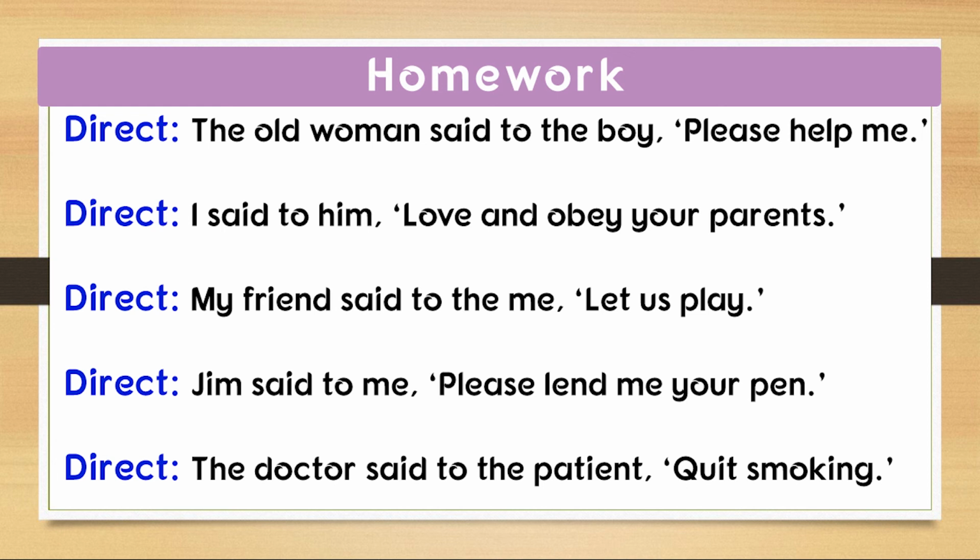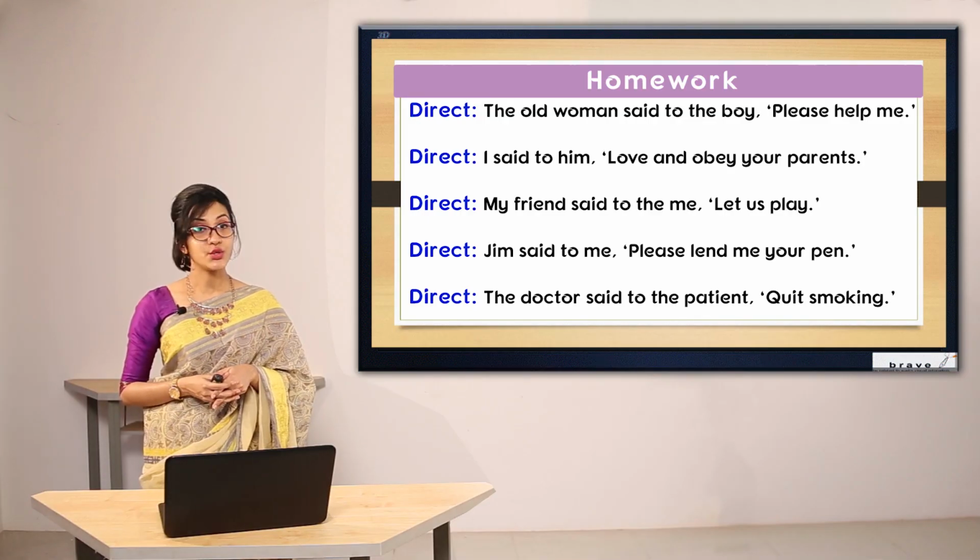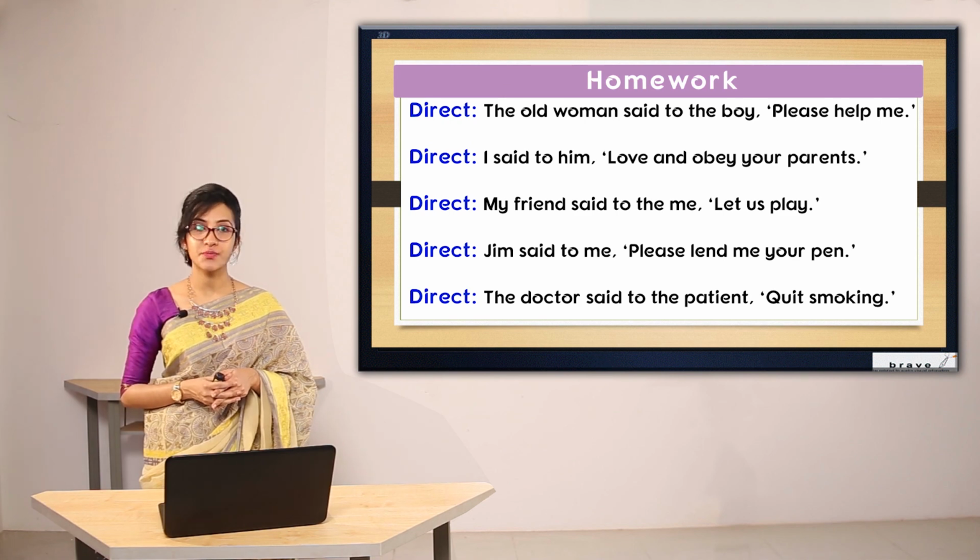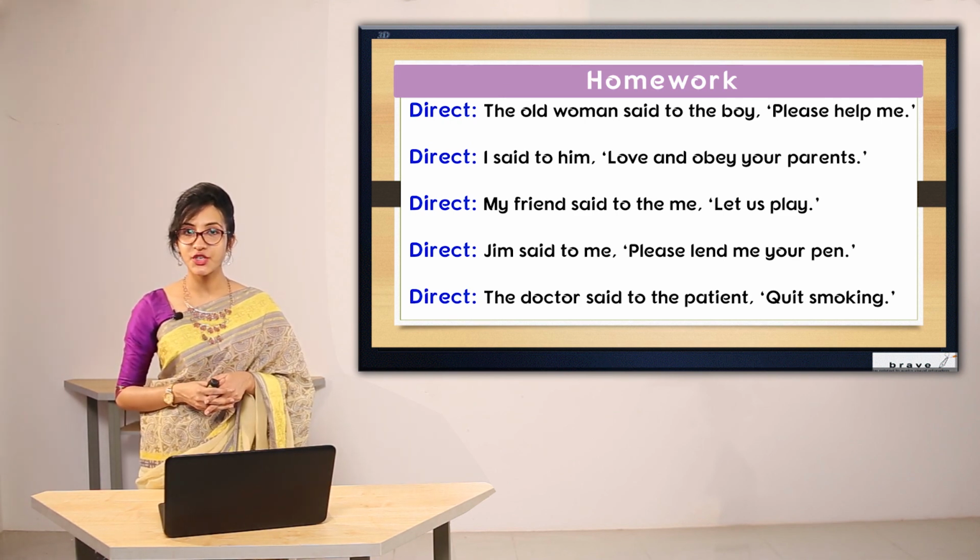Number 3, my friend said to me, let us play. Number 4, Jim said to me, please lend me your pen. And lastly, number 5, the doctor said to the patient, quit smoking. Do the homework, submit it to your respective teacher when the school reopens. The evaluation given by your teacher will be added to your continuous assessment.